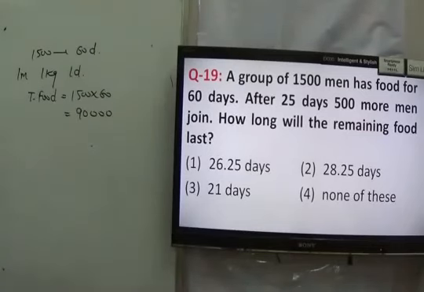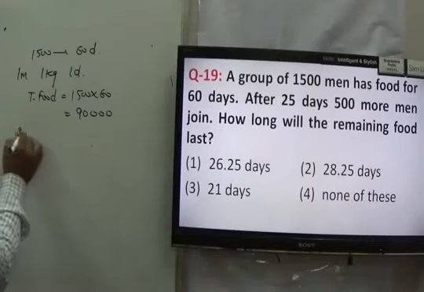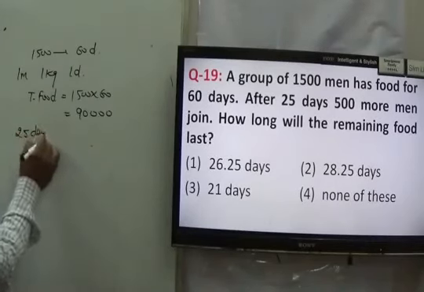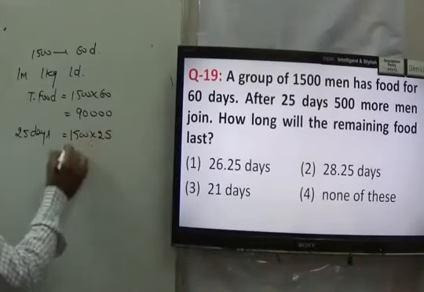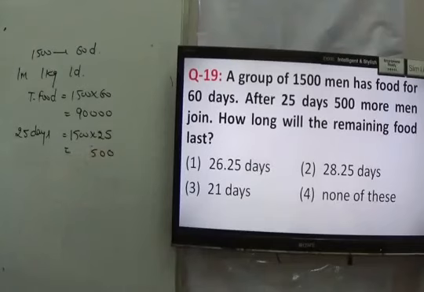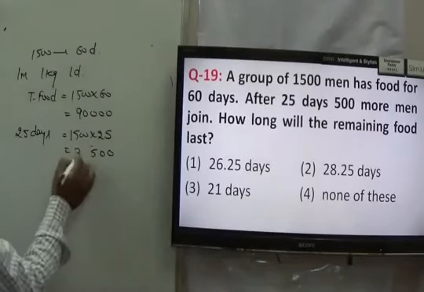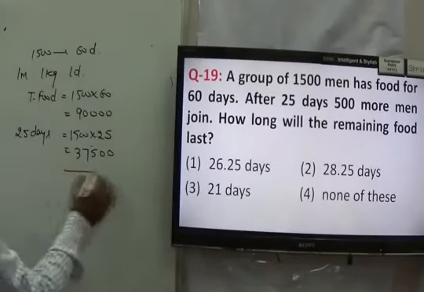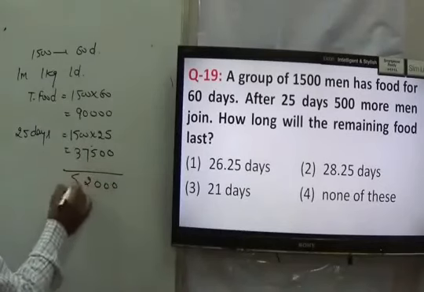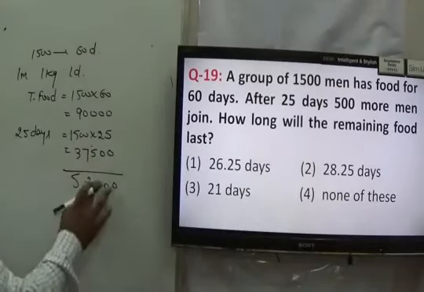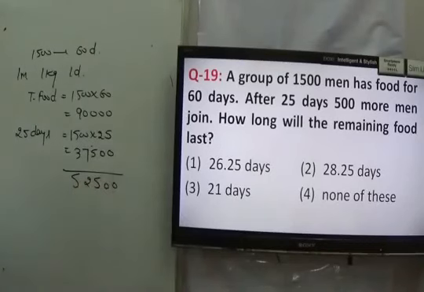Okay. After 25 days, 500 more men join. It means for first 25 days, what is their consumption? That is equal to 1500 into 25. They have consumed it, 37,500. Means how much is left now? 52,500 is left. Right? Now 500 more men join.